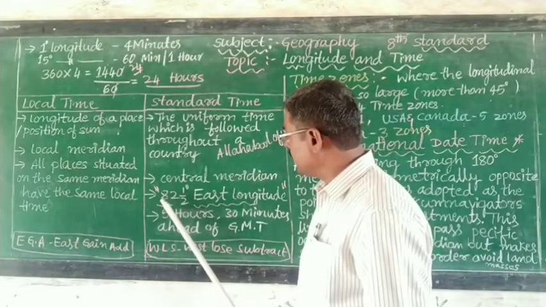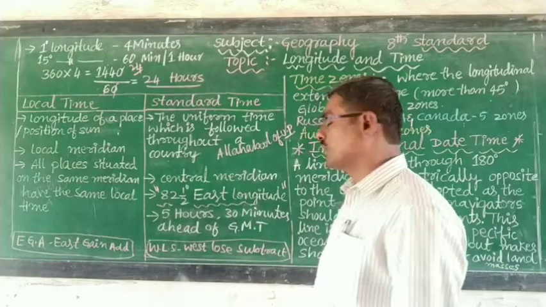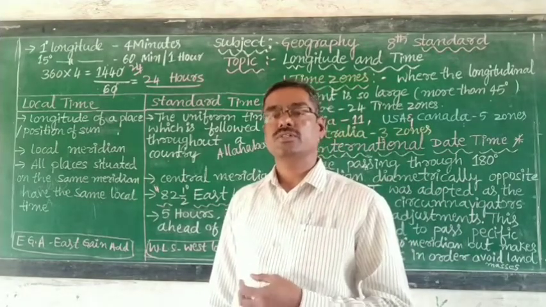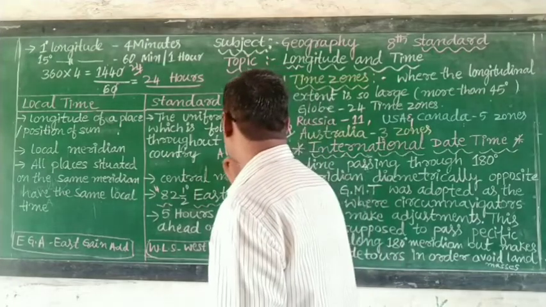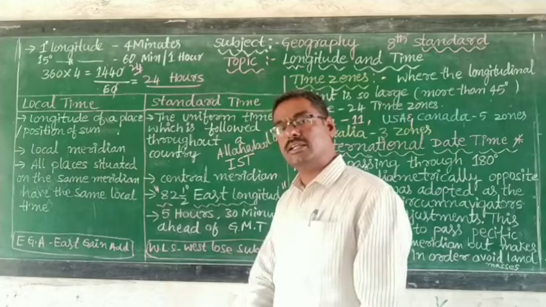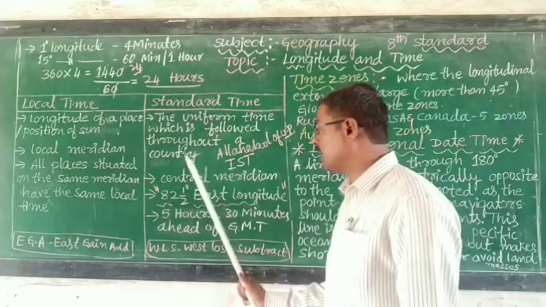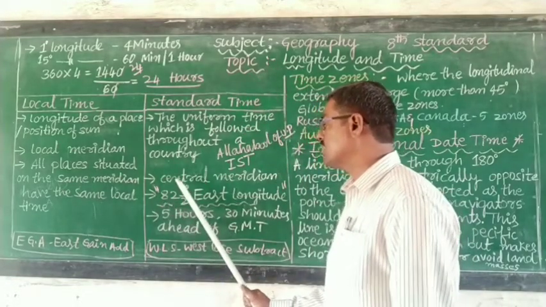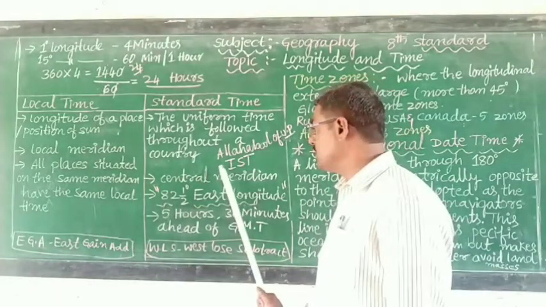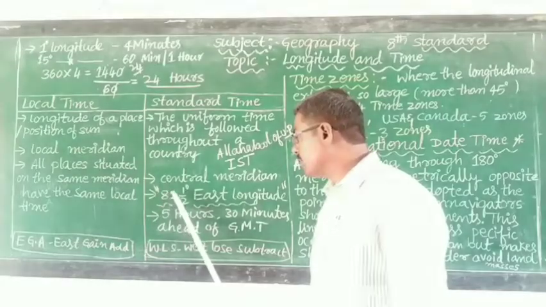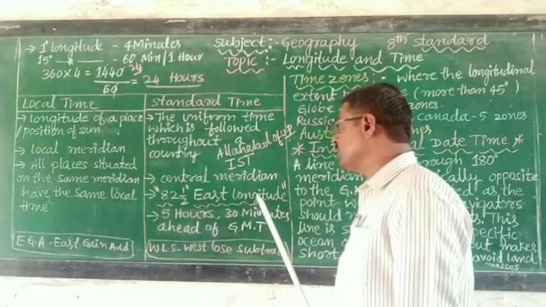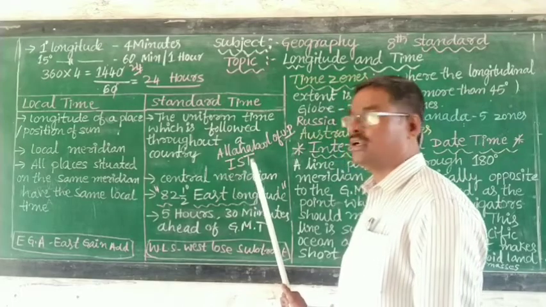Then 82.5 degree east longitude is considered as the standard time. It is known as IST, Indian Standard Time. What is IST? The time based on the central meridian of a country, 82.5 degree east longitude, is called Indian Standard Time.